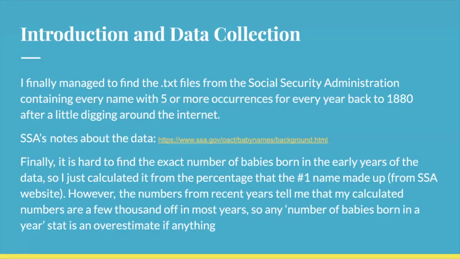The final note I have is that it's hard to find the exact number of babies born in the early years of the data, so I just calculated it from the percentage that the number one name made up, taken from the SSA website. However, the numbers from recent years do tell me that my calculated numbers are a few thousand off in most years, so any number of babies born in a year statistic is probably an overestimate if anything. However, I will say that if you're just looking at it as like 4.3 million, that part is accurate.